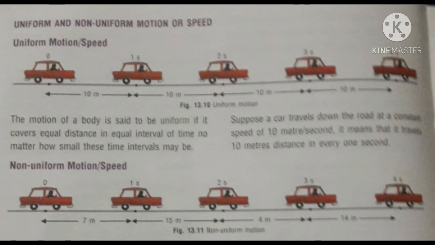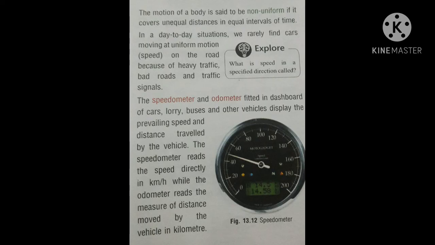So the distances traversed by the car are unequal and represent non-uniform motion.